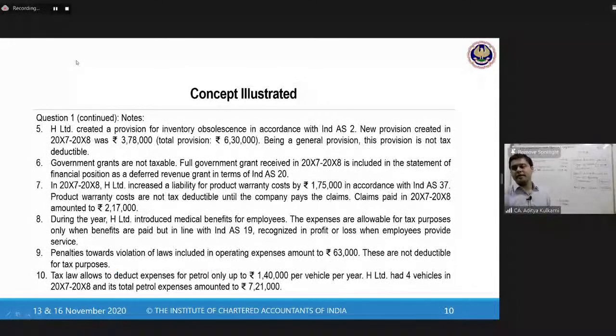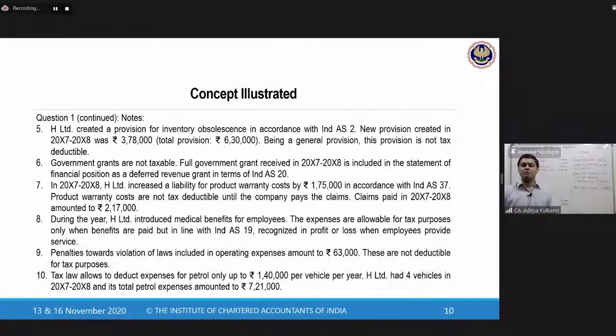H Limited created a provision for inventory obsolescence in accordance with Ind AS 2. You may have studied or you may be studying now. If your inventory goes below the cost, you have to state it at NRV, so you have to create a provision. This provision was 3,78,000, the total provision being 6,30,000. So current year provision is 3,70,000.